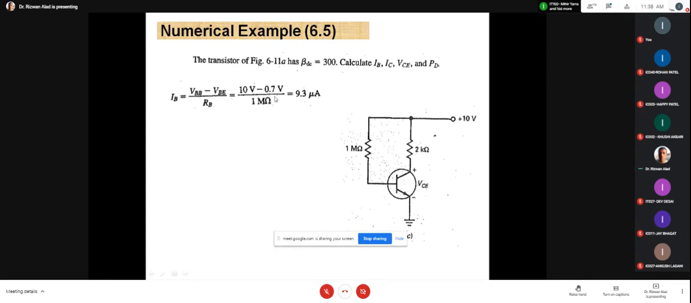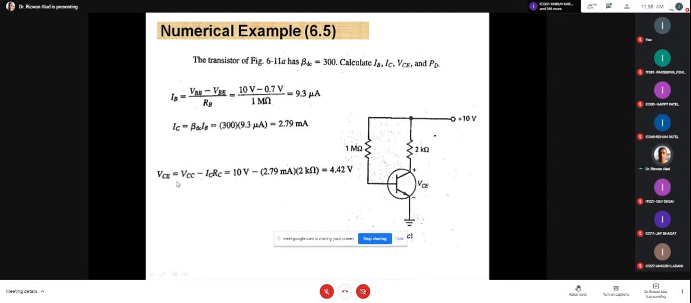Yes, sir. Rohan, clear? Okay, the IB is 9.3 microampere. Now IC is equal to beta DC into IB. Beta DC is mentioned 300. Okay, 300 into 9.3 microampere, the answer is 2.79 milliampere. Is that clear, IC? Yes, sir.